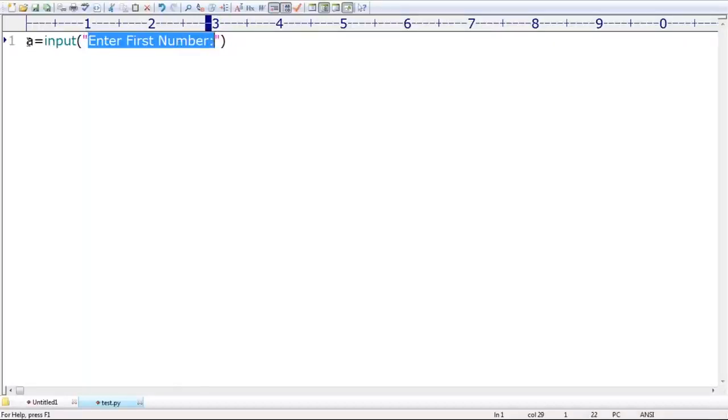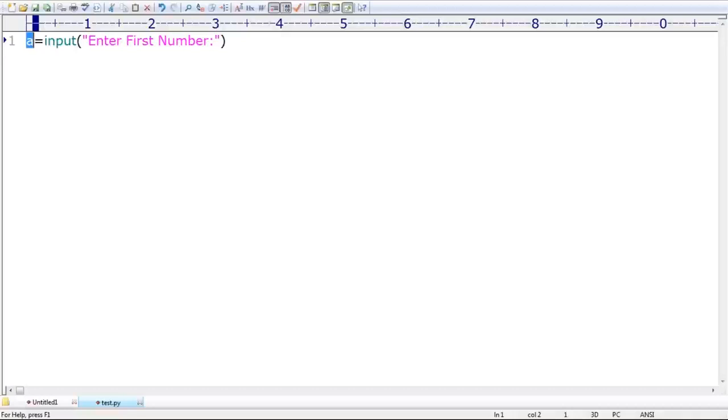That 10 will be stored in a. That 10 will be assigned to a. Everyone can understand? Please respond. Are you able to understand, right? If you want to read the data from the keyboard, which function do we require to use? Can you please spell out the function name? Input function, right? Clear.